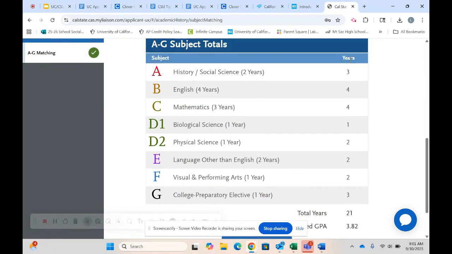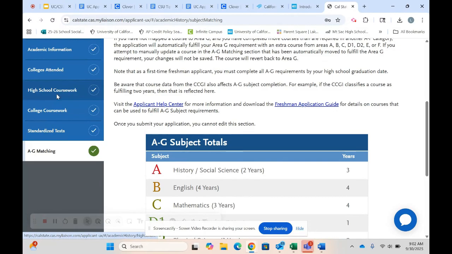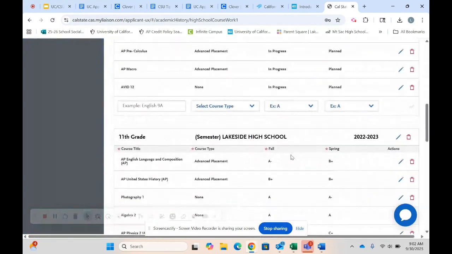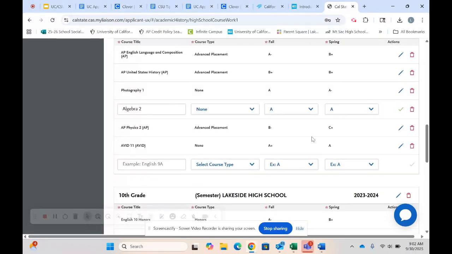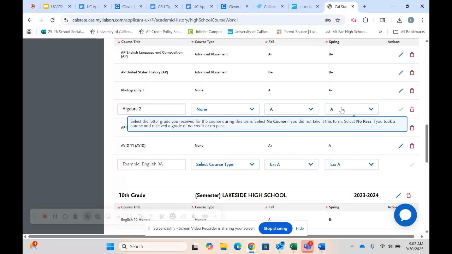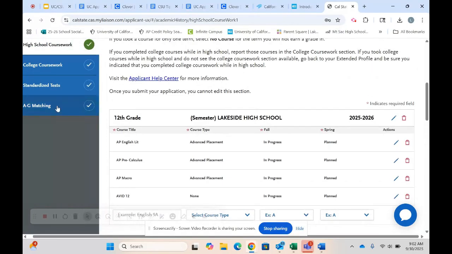If for some reason it is showing you are short, like let's say under your math section it says 2 years here, it's going to show up highlighted because you are missing a year of A through G eligibility. If you're like, that can't be right, I know I've taken my 3 years of college level math, you need to go back into your high school coursework and verify that things like Algebra 2, where it says course type here, are being flagged in the right section of A through G. Okay, so let me go back and show you here.